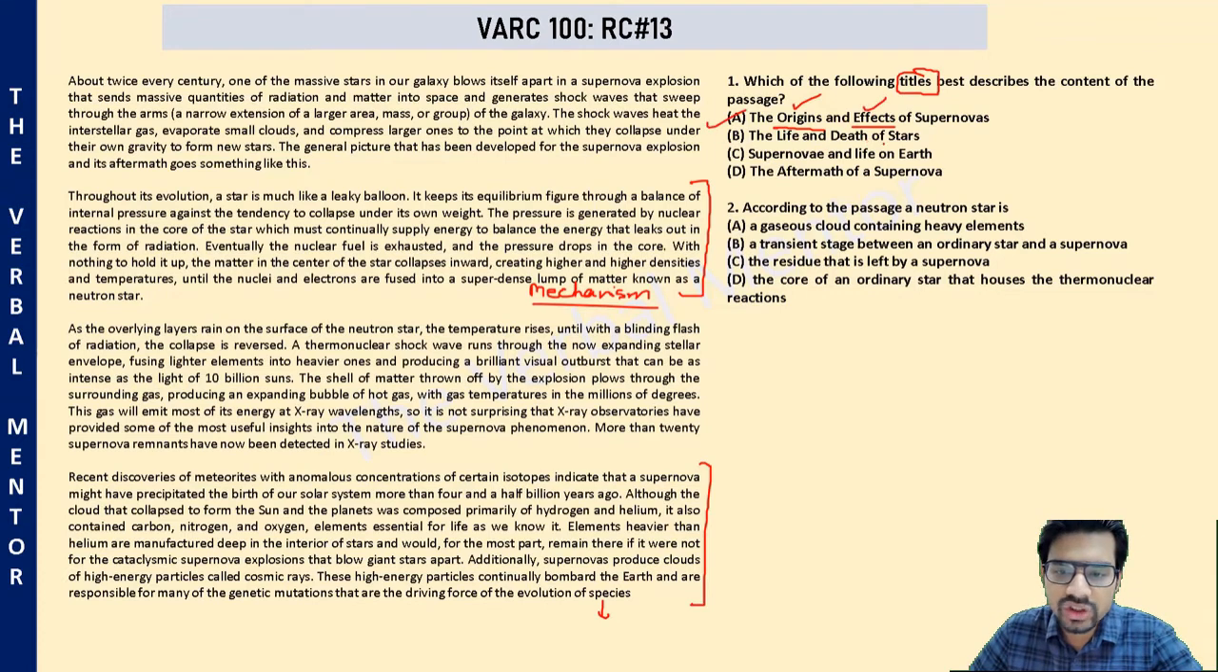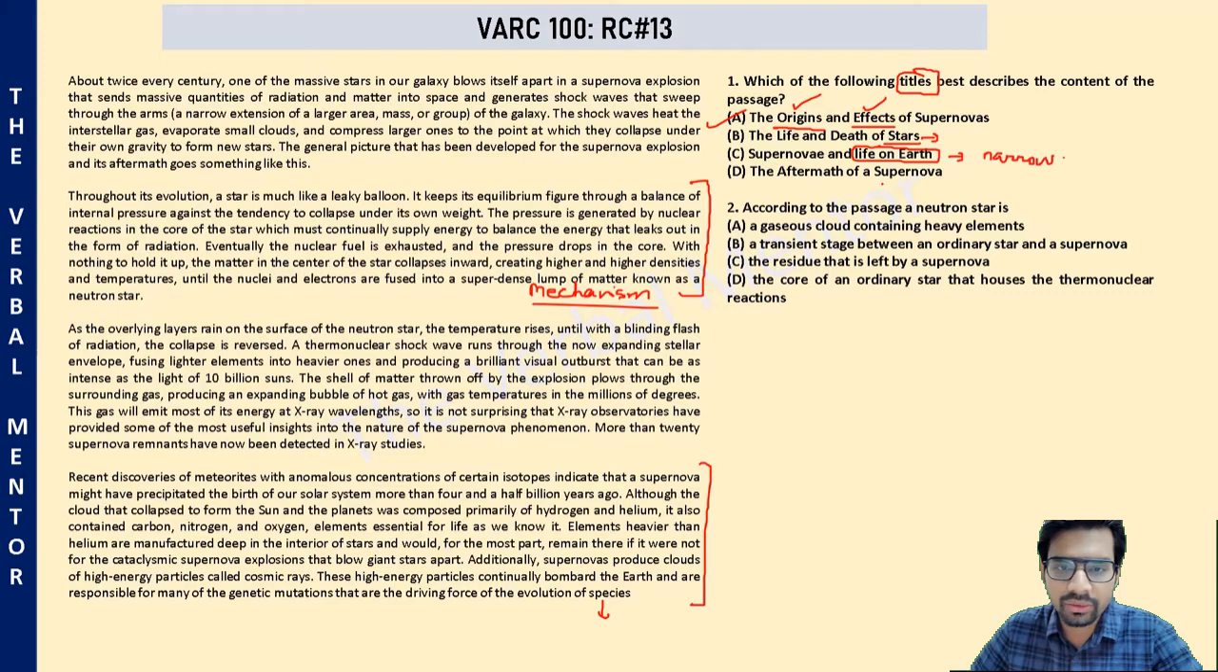The life and death of stars. The passage is not about stars, but supernovas in particular. Supernova and life on Earth are too narrow. The passage is not narrowly focused on the relationship between supernova and life on Earth. Life on Earth is just one of the multiple effects of supernova. So this is too narrow.